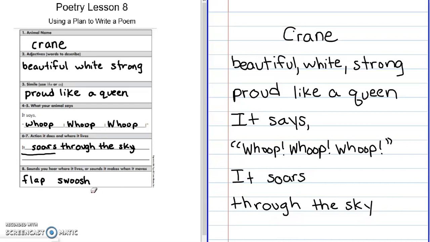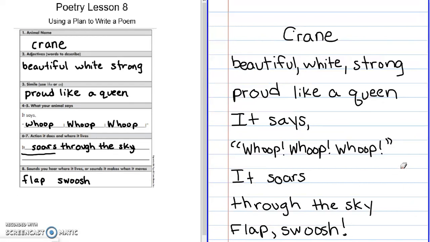And then I'm going to finish up the poem with line 8, which says, sounds you hear from where it lives. So mine would be flap and swoosh. So I'm going to write flap, and then I'm going to use a comma to separate my two words, and then swoosh. And I'm going to end the poem with an exclamation point.